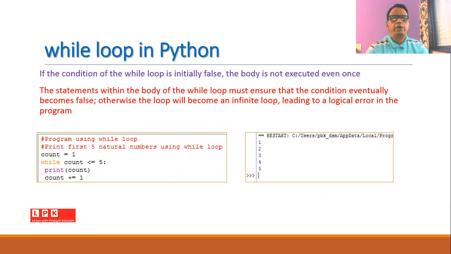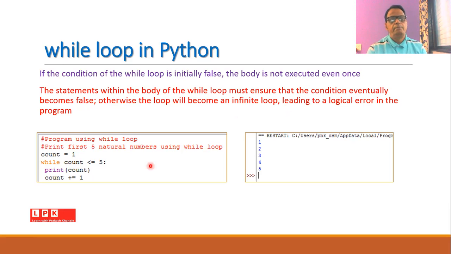So if the condition of the while loop is initially false, then the body of the loop will not be executed even once. And the statements within the body of the loop must ensure that the condition eventually becomes false. So we should make some arrangement within the body of the loop in such a way that the condition becomes false at a certain point of time. Otherwise, the loop becomes an infinite loop.